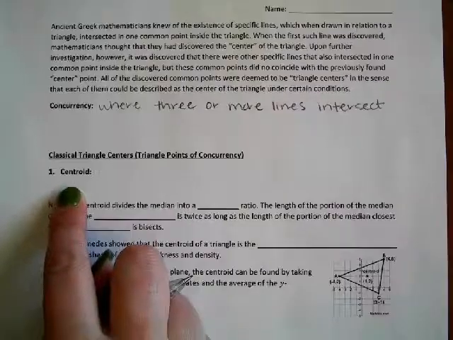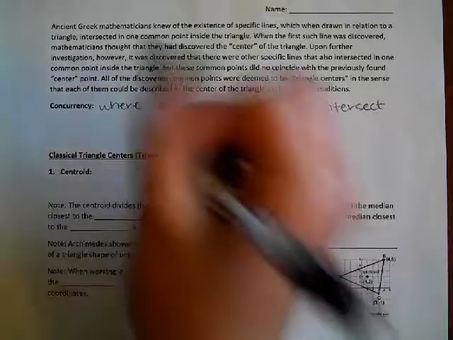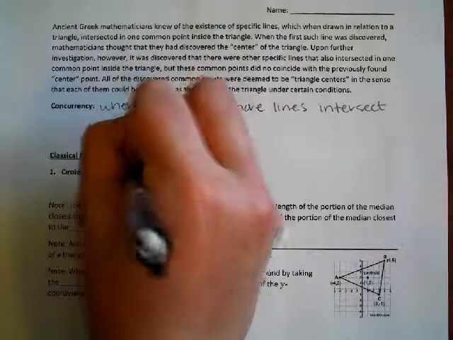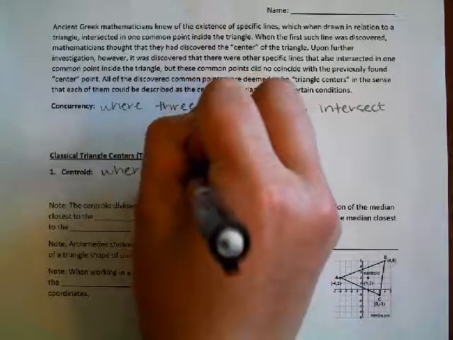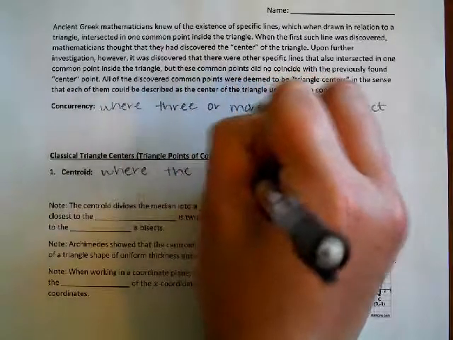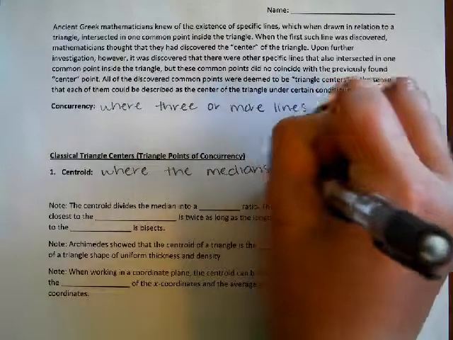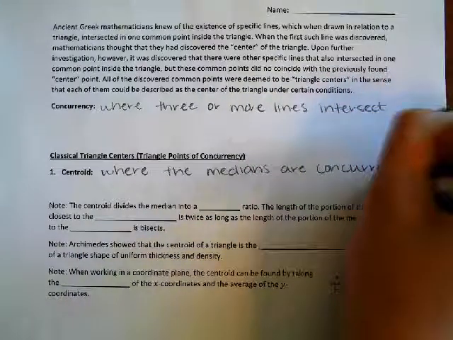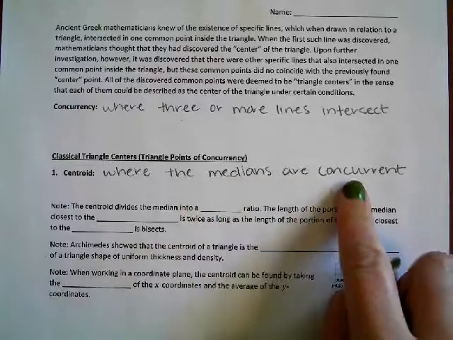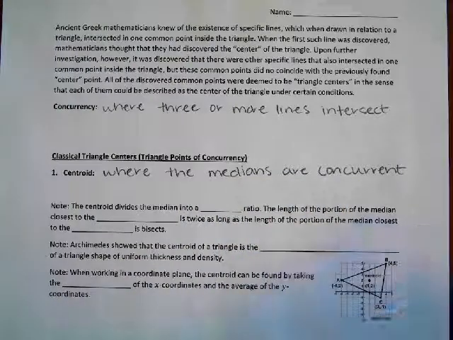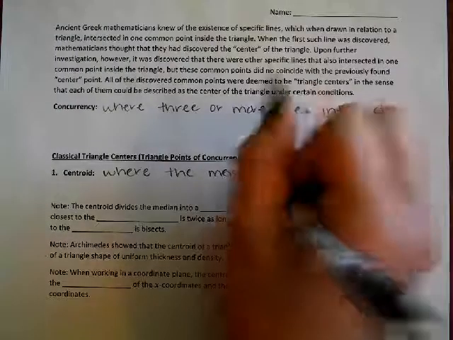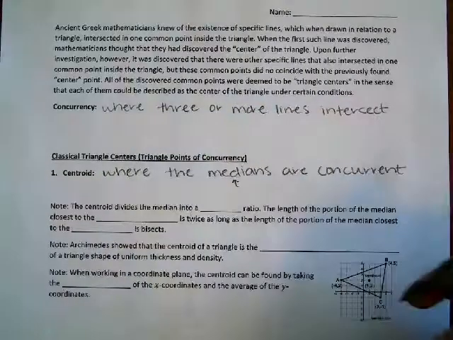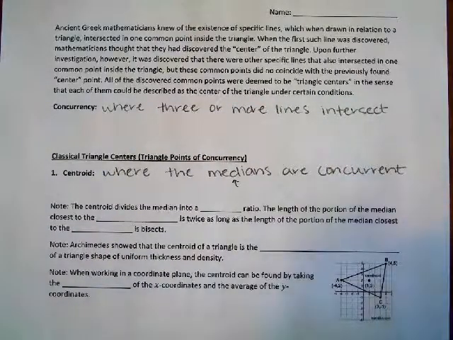So first, we're going to look at the centroid, which is where the medians are concurrent. So there are 3 medians. Concurrent means all 3 medians cross at the same point. So a median connects the vertex to the opposite side and it bisects the opposite side.